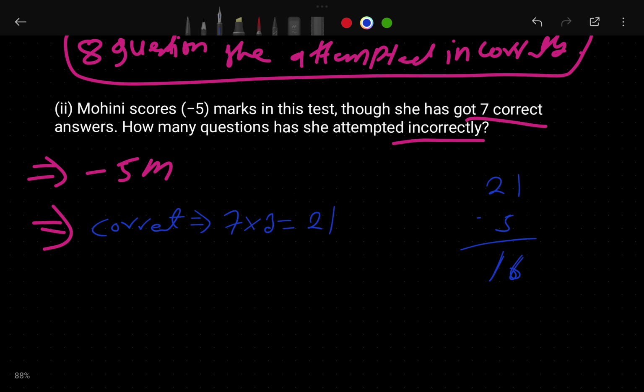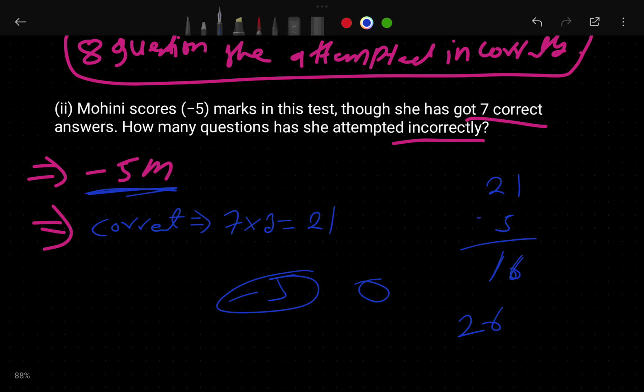But we cannot say that, because we have to add here. Why? Because she is getting -5 marks, negative marks.